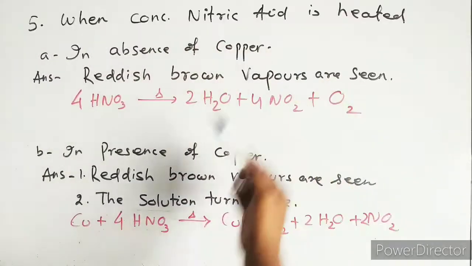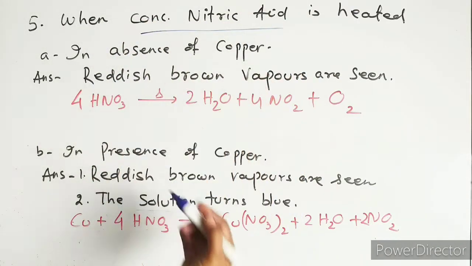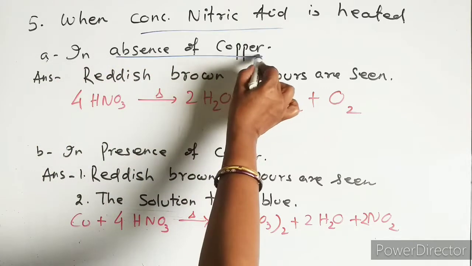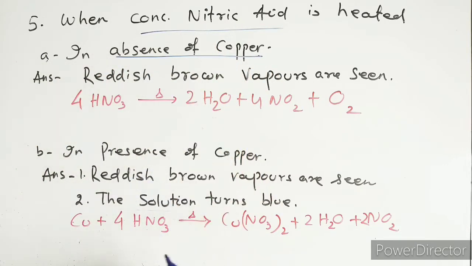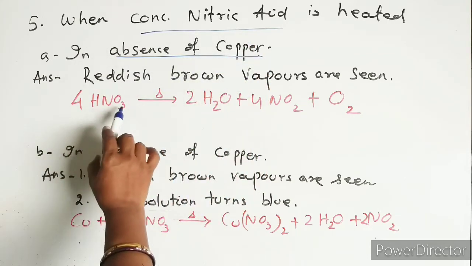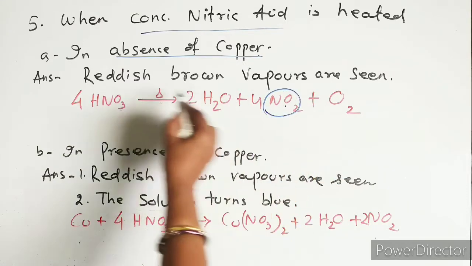Now, concentrated nitric acid is heated. Only concentrated nitric acid is heated. Here we have given it two parts. In the absence of copper, we are not dropping any copper turnings, it is only heated. So what will happen? This nitric acid when heated gives rise to NO2, whose color is reddish brown.